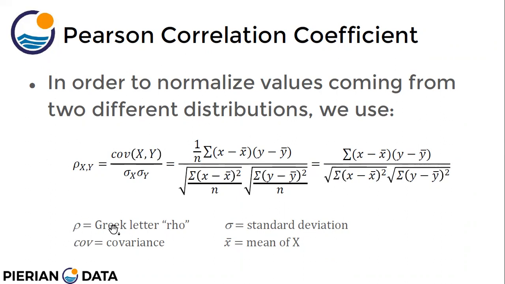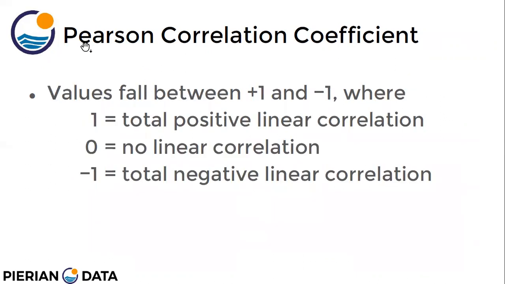Okay, so rho, this is called the Greek letter rho. This is called sigma, and x bar, and covariance. Okay, so the Pearson correlation coefficient, the values fall between +1 and -1. Unlike the covariance values, which can be anything, here the Pearson correlation coefficient falls between +1 and -1.